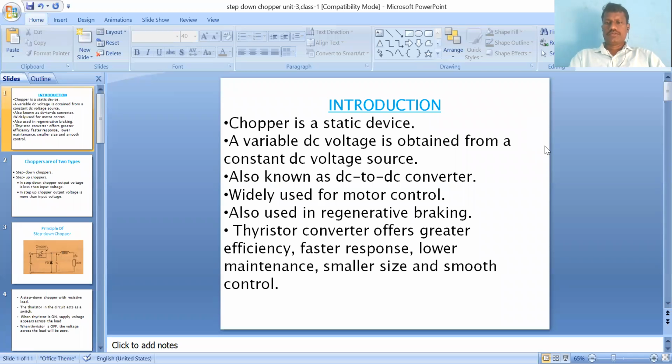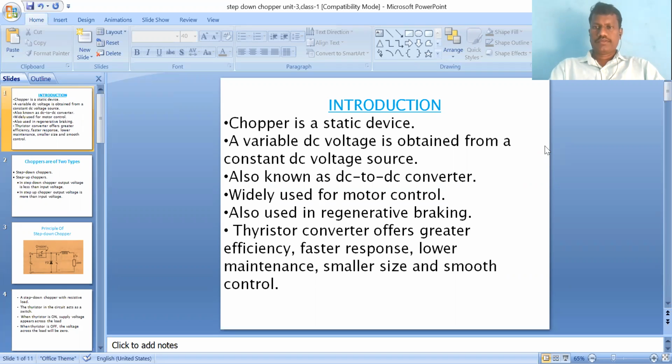First we're discussing what is meant by chopper. Chopper is a converter device. It converts fixed DC to variable DC. A device that converts fixed DC to variable DC is called a chopper. So chopper is a static device.